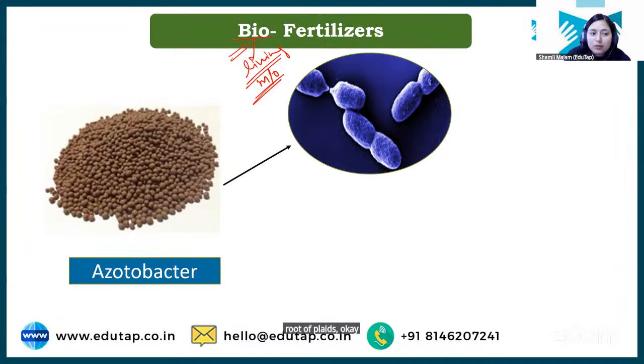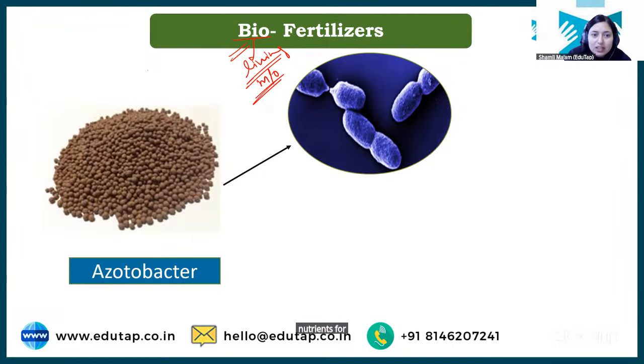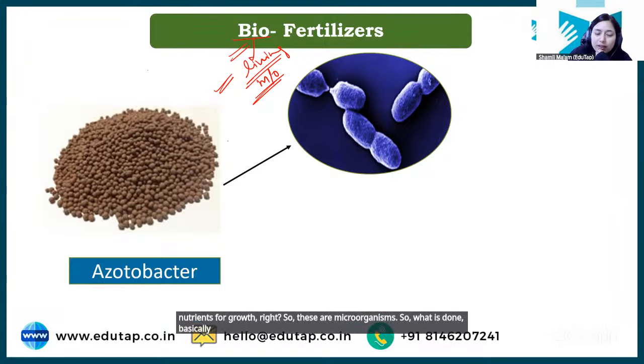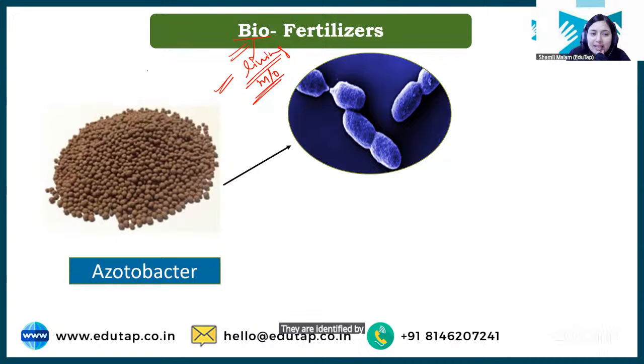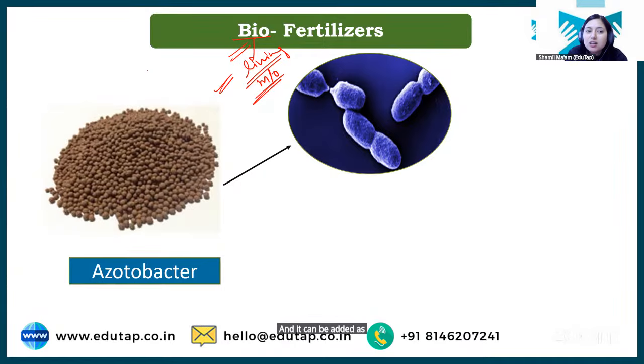They increase the amount of nutrient around the plant root, so the plant root can get sufficient nutrients for growth. These microorganisms are identified by scientists, and once scientists find out that a particular microorganism helps in increasing the nutrient content in soil, it can be added as biofertilizer, so that it is multiplied.